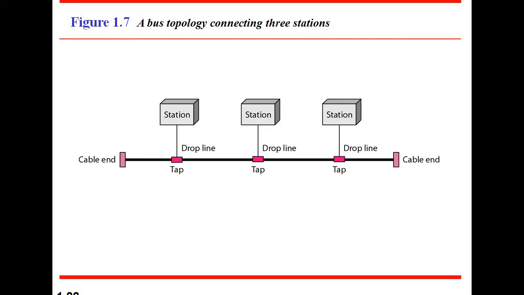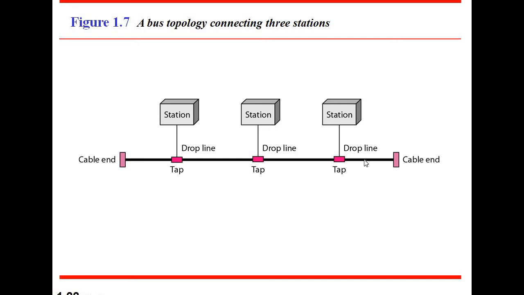Adding new devices to the network would slow down the entire network. Why? Because here we are using three stations and a single communication line. If we add another system, the data rate will automatically slow down compared to the previous data rate.